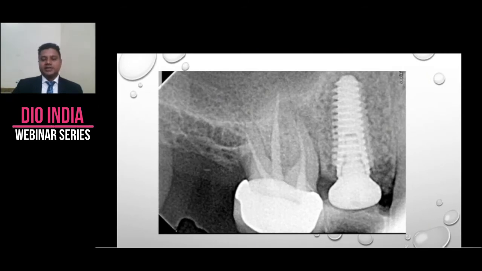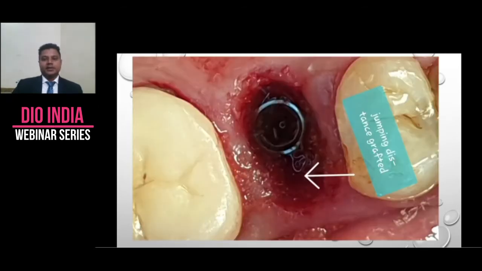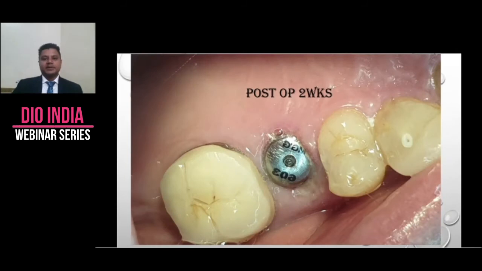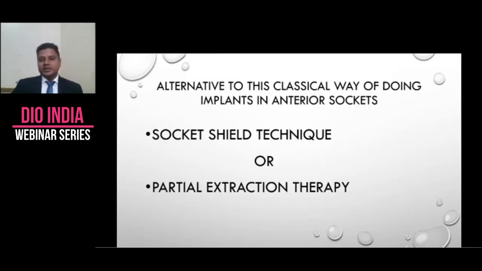So this is a wide gingival former. The jumping distance was grafted. This is post-op 2 weeks. See the amount of healing. If we respect biology, biology will respect us back and things will fall in proper place. Alternative to this classical way of doing implants in an anterior socket, there is another technique called the socket shield technique or partial extraction therapy. The next two cases which I am going to be discussing with you are of the socket shield technique.